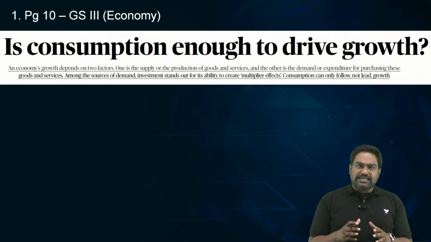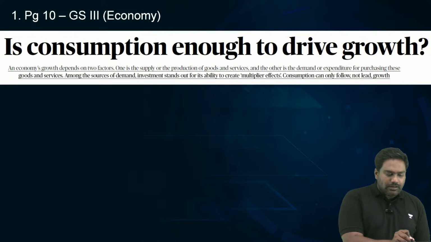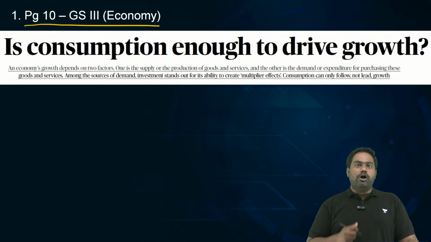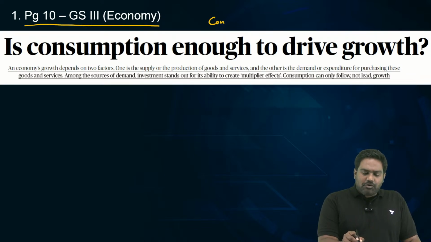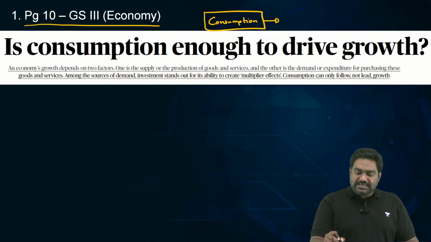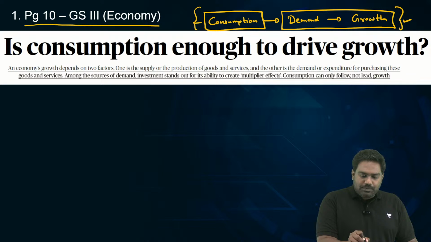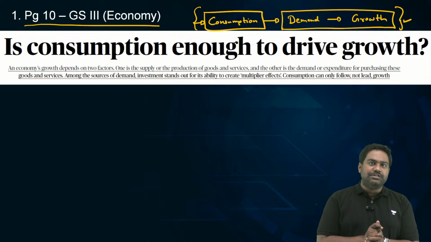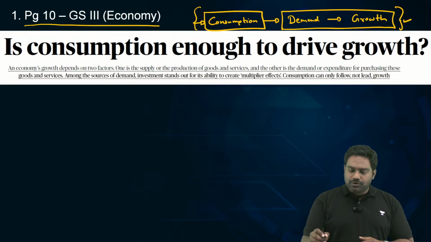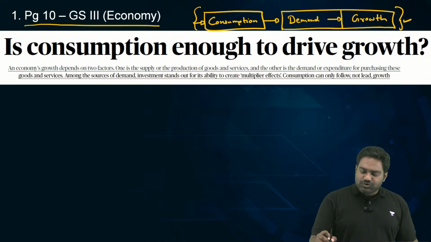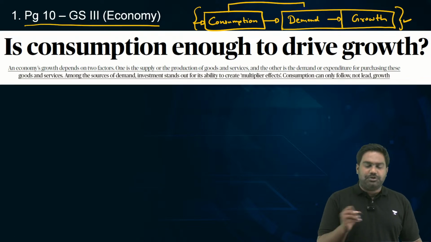With this, let's get started and look at this interesting article on page number 10 related to the Indian economy. See, we've always discussed, based on different articles in the Hindu, that reviving consumption in the Indian economy is essential to boost demand and thus promote growth in the Indian economy. Those of you who have been attending our sessions regularly would be aware that we have had this discussion multiple times, that one way to revive growth and boost economic activity is to bring back demand by boosting consumption.